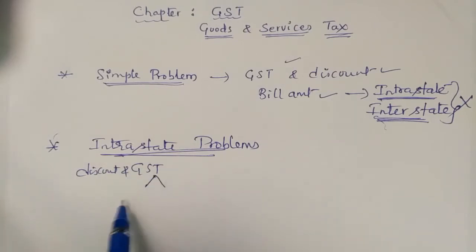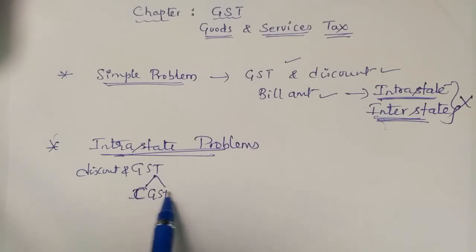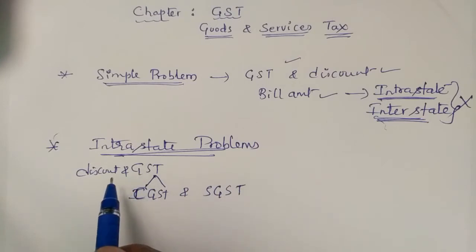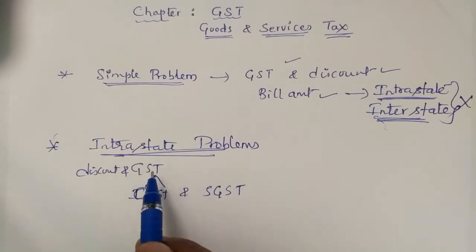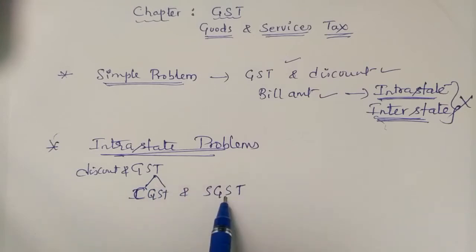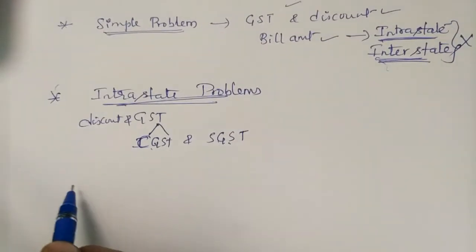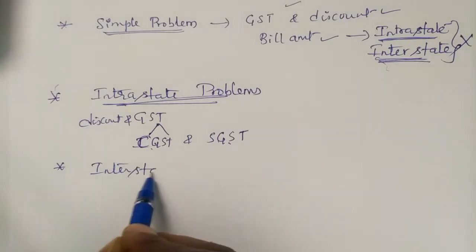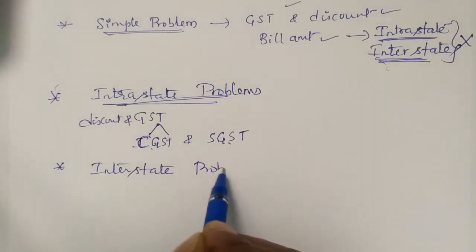After finding GST, you have to divide the GST into CGST and SGST, that is central GST and state GST. If there is no discount, go directly to GST. That is compulsory, students.